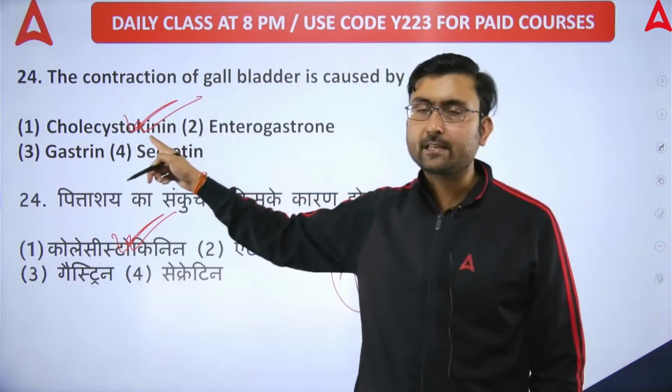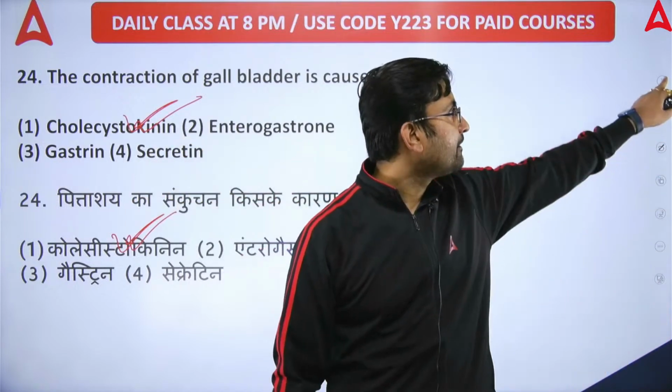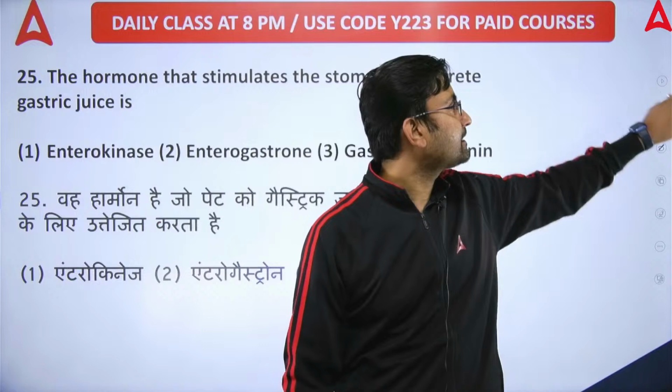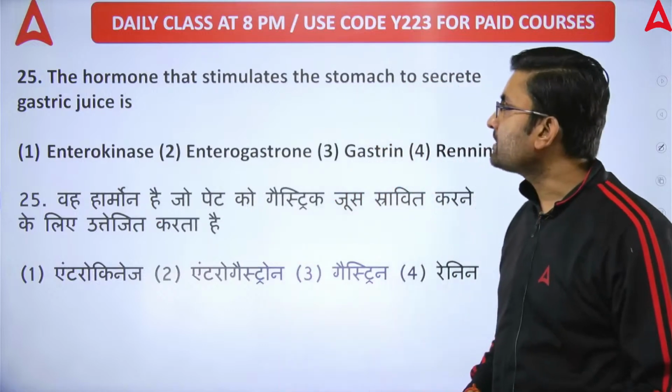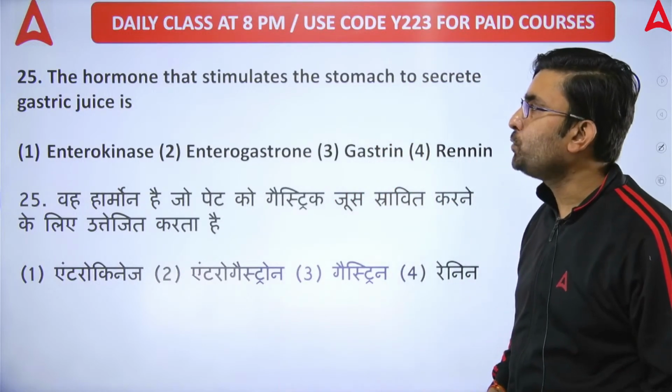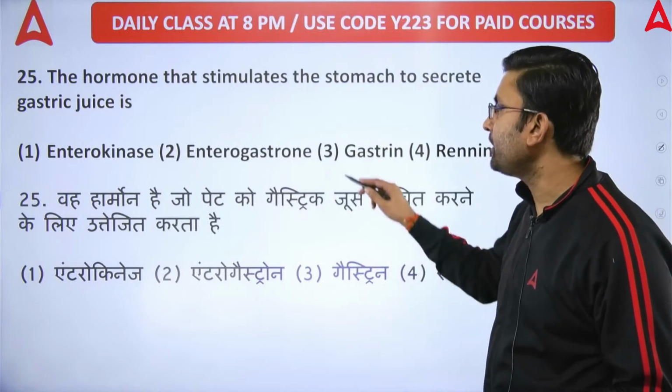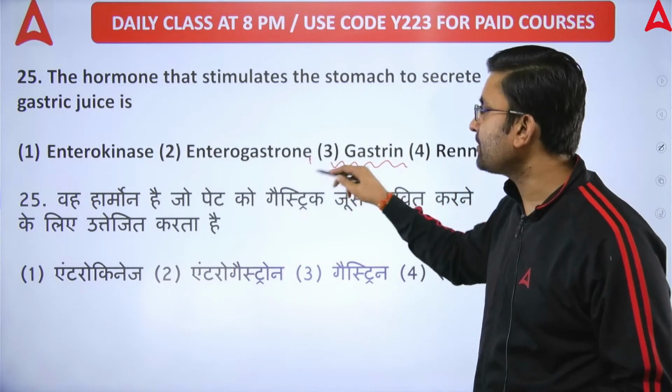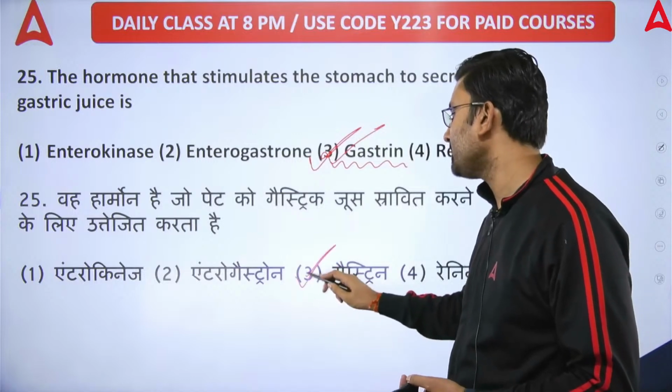ये कहां से निकलता है? सवाल पूछेगा तो duodenum ध्यान रखिएगा, which is the first part of small intestine. Next, the hormone that stimulates the stomach to secrete gastric juice, that is gastrin, which is secreted from G cells of gastric glands, जिसे हम Argentaffin cells भी कहते हैं.